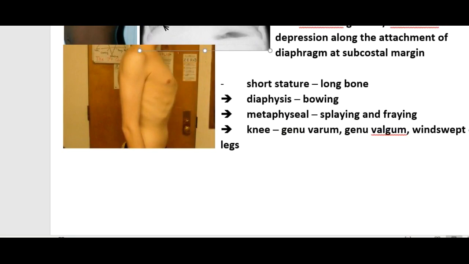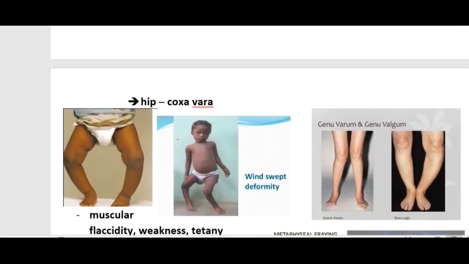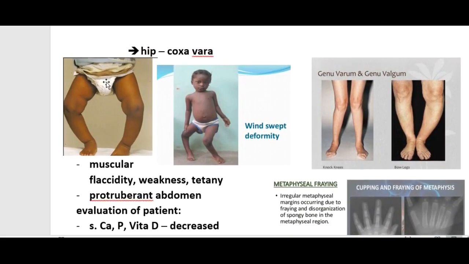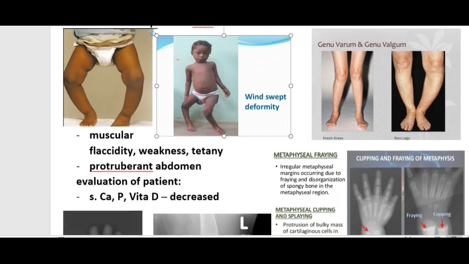Then if we see the limbs, these are the pictures of limbs, and here you can see this is genu varum, this is genu valgum. This is windswept deformity, where there is genu varum in one leg and genu valgum in the other leg. You can also see bowing of the tibia here, not much, but it is just in a starting stage where you can see bowing of the tibia.